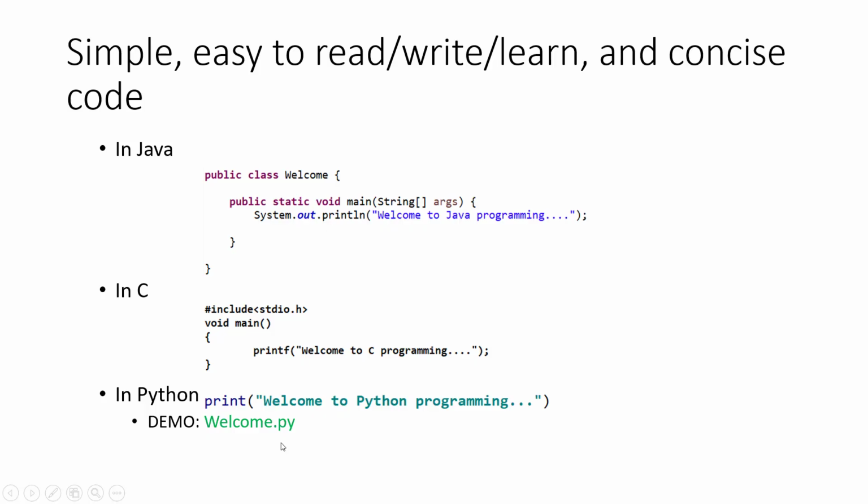So we are not required to write several lines of code, unlike other programming languages like Java or C. We don't have semicolons or curly braces, etc. We are writing concise code. We do not need to compile a Python program explicitly. Internally, the Python interpreter will take care of it. That is, Python is an interpreted programming language, so we can execute directly.